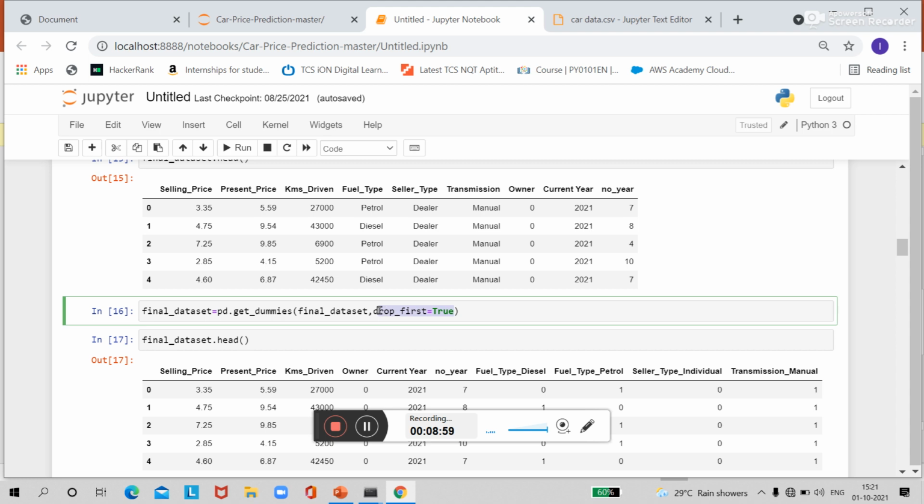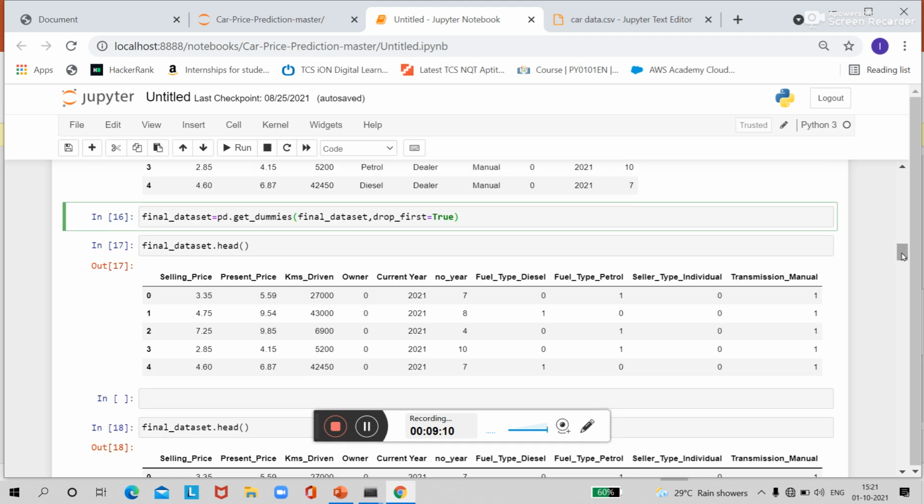This drop_first equal to true means it will prevent extra column formation or extra feature formation. How? See, fuel type diesel and fuel type petrol, these two columns are added, and if my fuel type is neither diesel nor petrol, that means we can think logically my fuel type will be CNG, right? So that's why this fuel type CNG column is not added. So this is how this get_dummies function works.